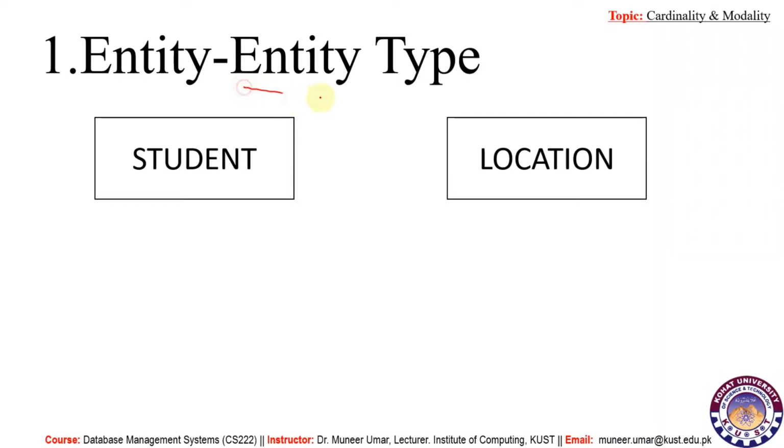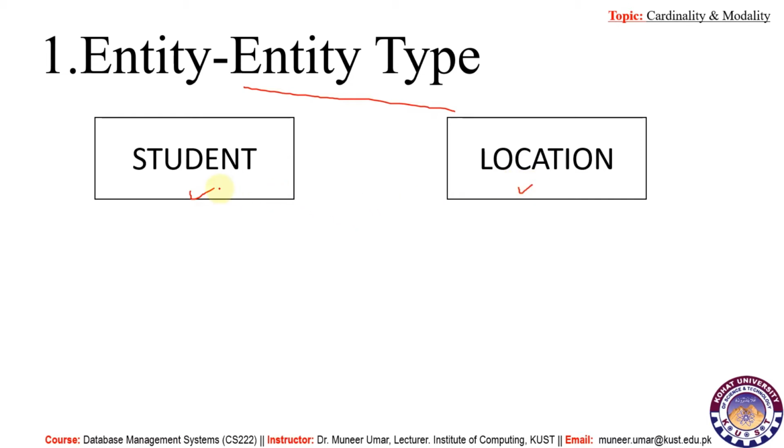Entity type: a name or label assigned to objects that exist in an environment and that have some similar properties. It could be a person, place, event, or even a concept. Here we have two entities. The first one is student, the second one is location.